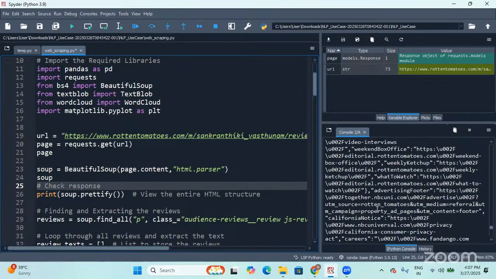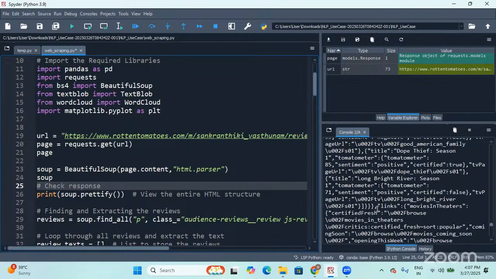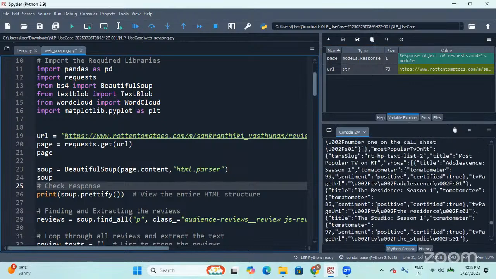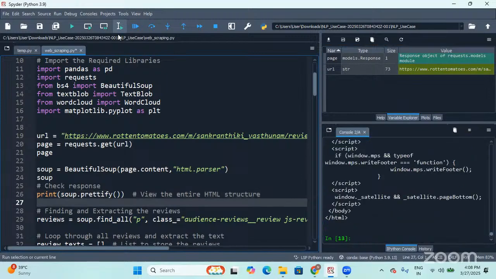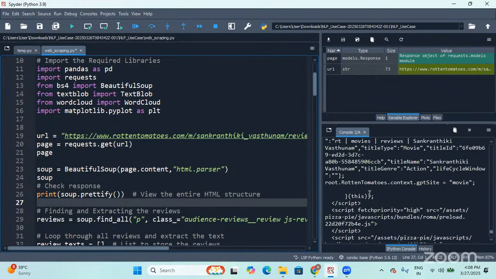In it we have the reviews and everything, you see. But this HTML has tags. In general, the HTML language has tags. So I'm going to view the entire HTML structure using the prettify function. See, this is the entire HTML code.